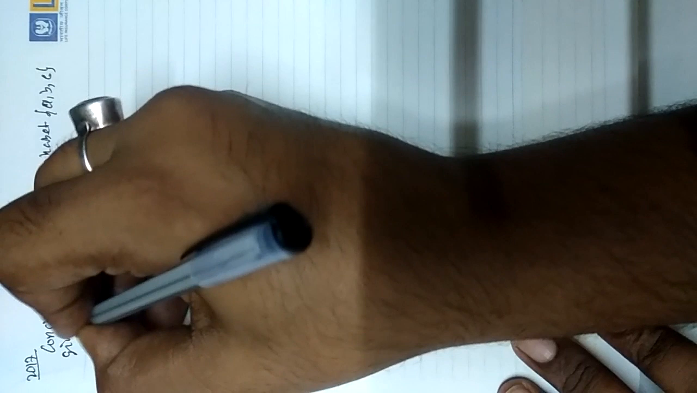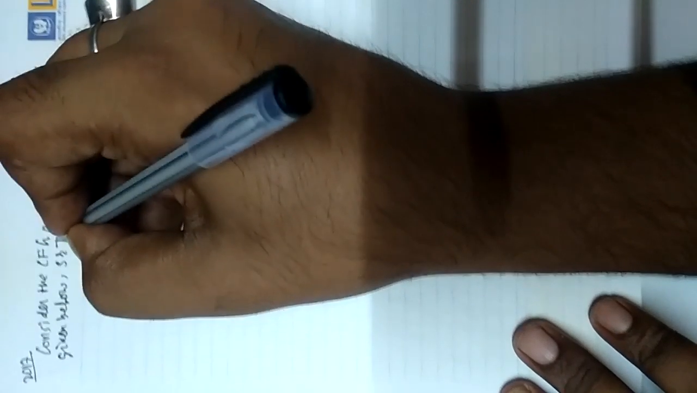We will now discuss another problem which came in GATE 2017. The problem is: consider the context-free grammar over the alphabet a, b, c given below. S and T are obviously non-terminals.